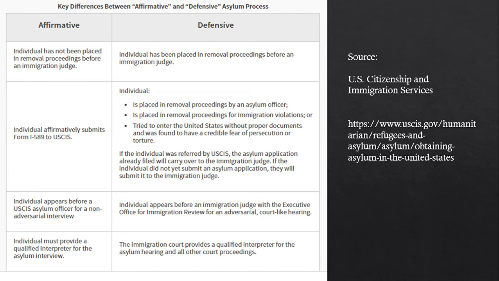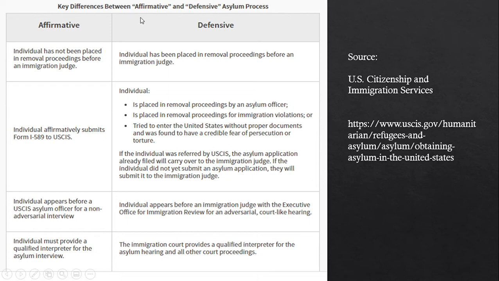Okay, so this is a chart that I found on the U.S. Citizenship and Immigration Services website. I thought that it was really useful when looking at the differences between affirmative and defensive asylum. So for affirmative asylum, we kind of already went over this, but an individual has not been placed in removal proceedings before an immigration judge. They affirmatively submit the I-589 form to the USCIS, and they appear before an asylum officer for a non-adversarial interview. That is definitely different from a court-like proceeding that would happen in a defensive asylum case. And the individual must provide their own qualified interpreter for the asylum interview.